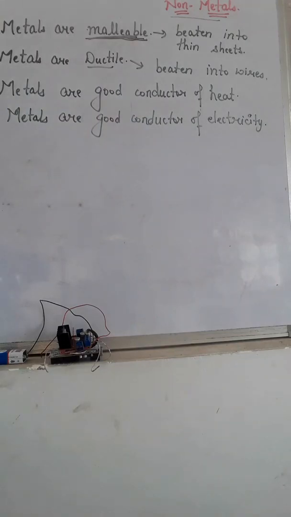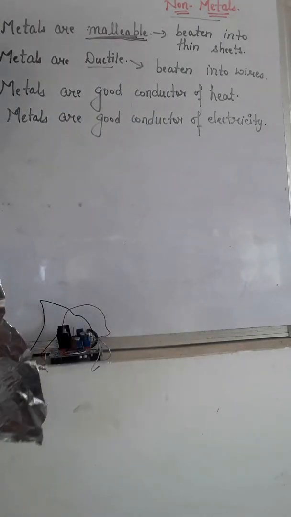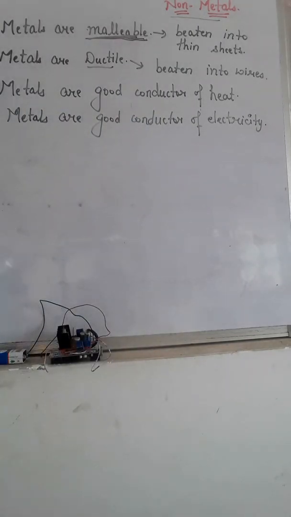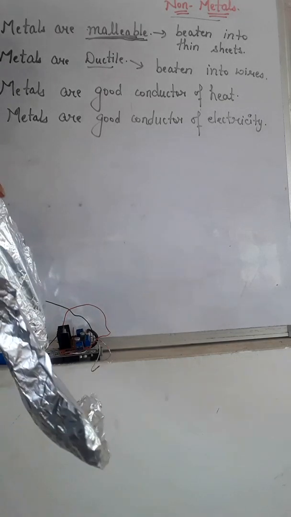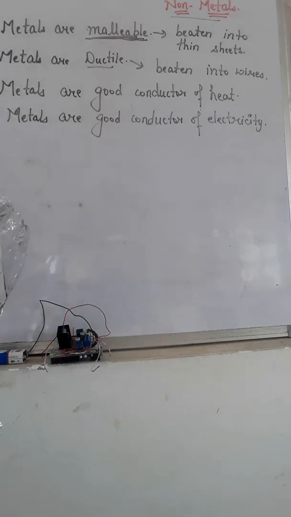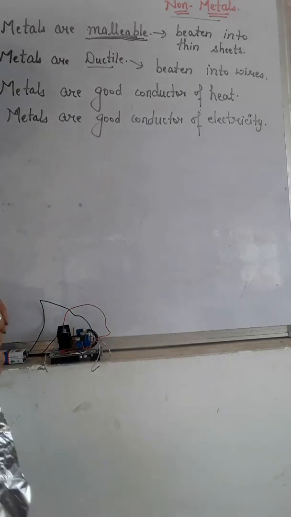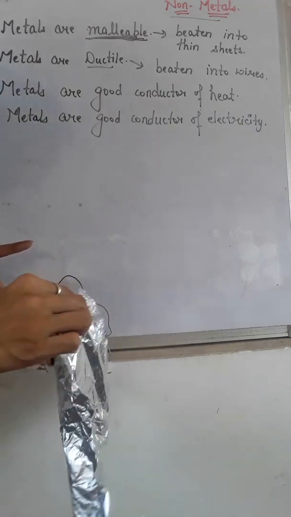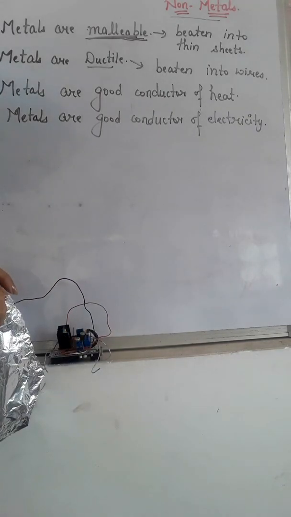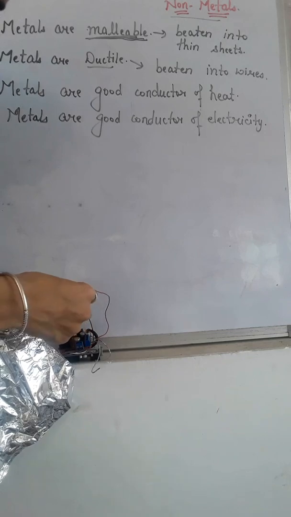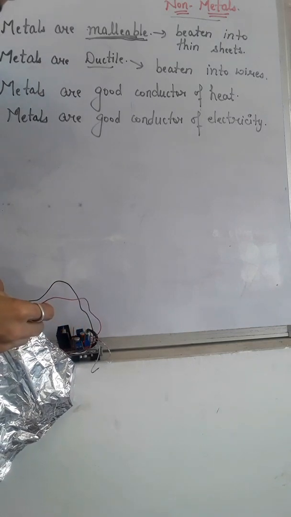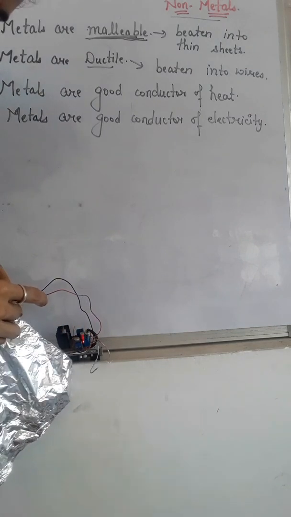As you know that aluminium foil is made up of metal, so if I am joining this wire with this aluminium foil, then if this is made up of metal, then current will pass through this also, right? I am joining this aluminium foil with this battery, and I am joining this wire also.